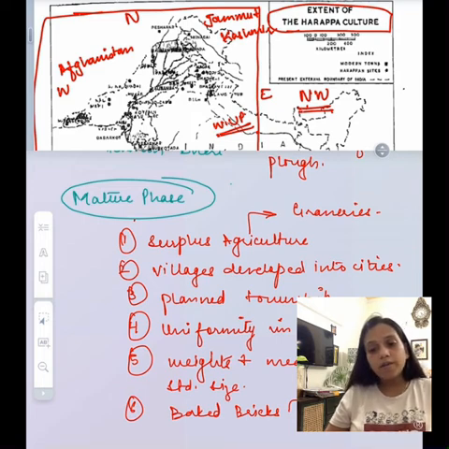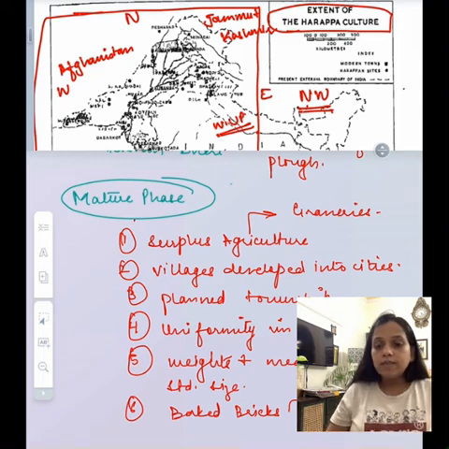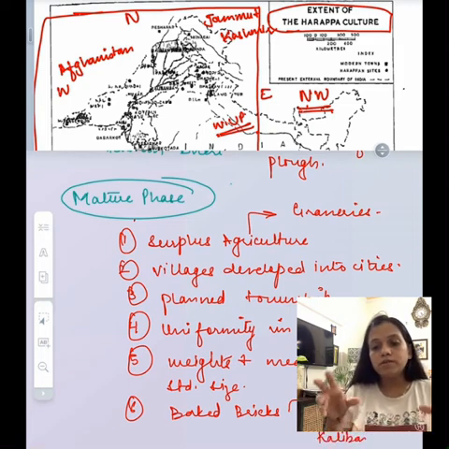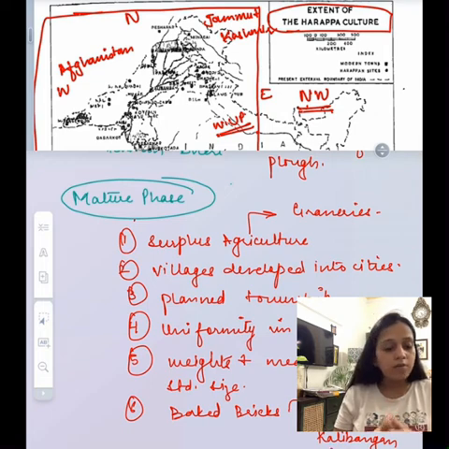So similar kind of pottery can be seen in all the cities. Then there is a standard size of weights and measures also. And baked bricks were used. These baked bricks also had a uniform size of 4:2:1, except for Kalibangan, which was using 3:2:1.